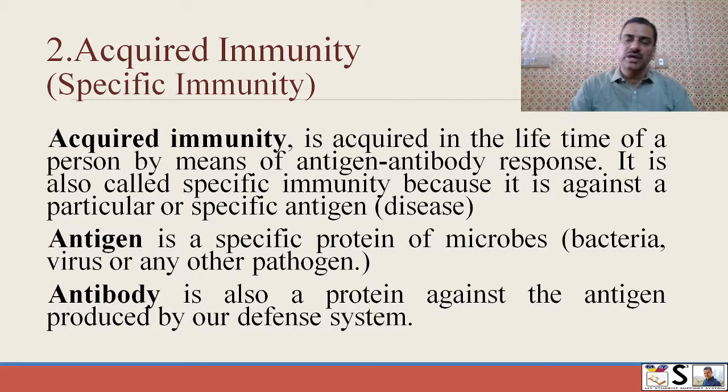Acquired immunity is acquired in the lifetime of the person by means of antigen-antibody response. It is also called specific immunity because it is against a particular, specific antigen or disease. What is an antigen? Antigen is a specific protein of microbes, of bacteria, virus or any pathogen. And antibody is also a protein, produced by our defense system against that particular antigen.